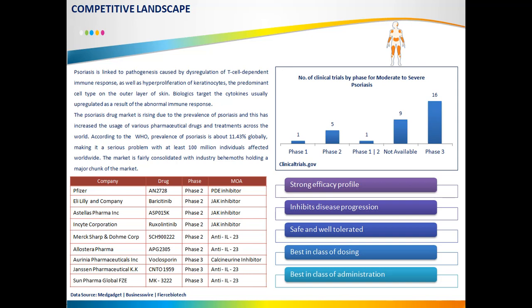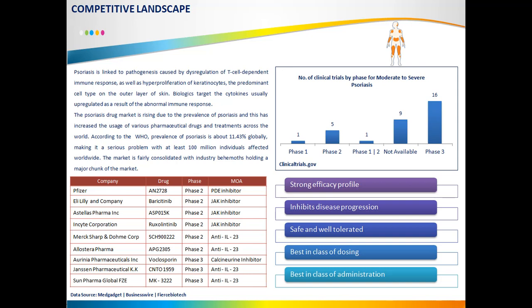Now here you can see on the left hand side there is a table which shows by company the different drugs which have different kinds of MOA. This will give you a clear and crisp idea of how to represent your data. The psoriasis drug market is rising due to the prevalence of psoriasis, and this has increased the usage of various pharmaceutical drugs and treatments across the world.